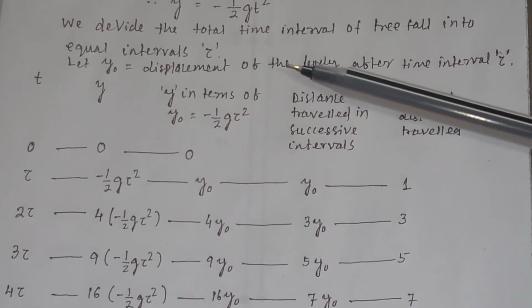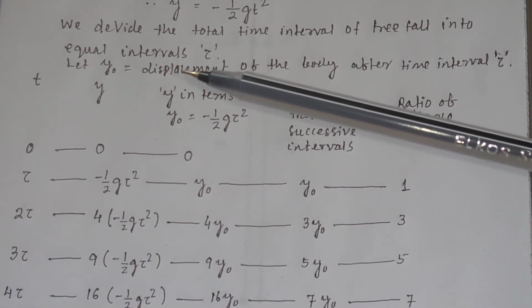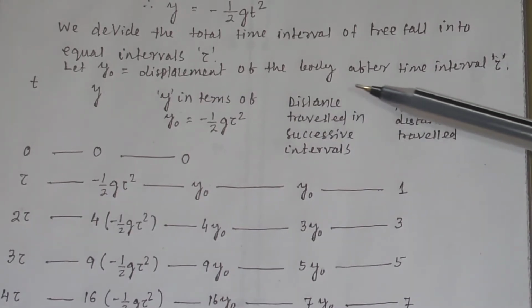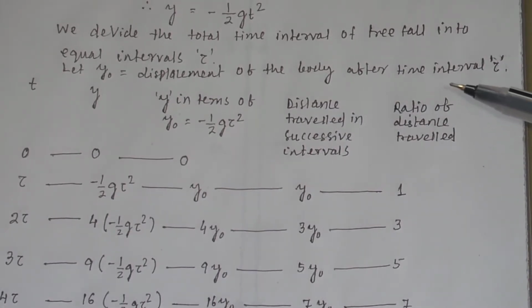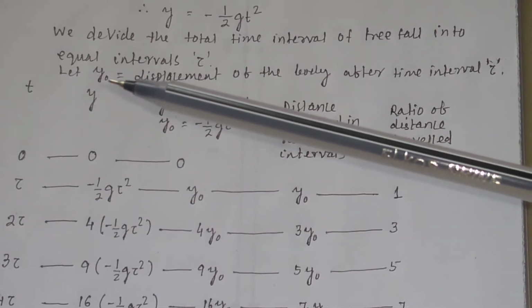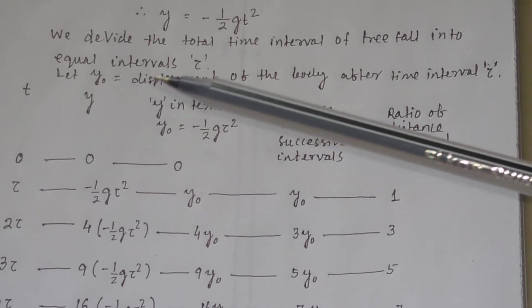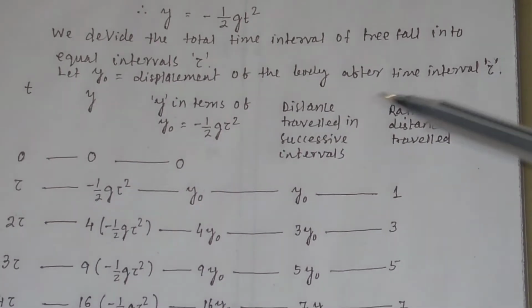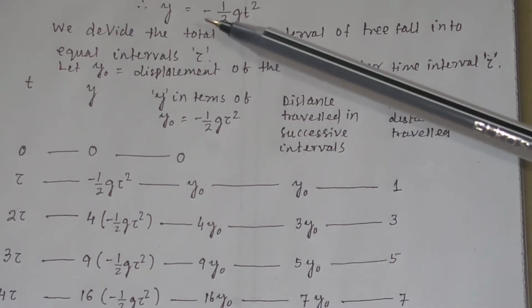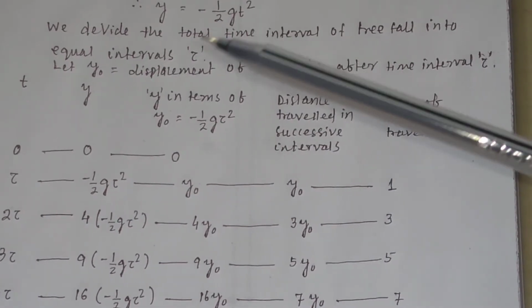We take y0 as the displacement of the body after time interval tau. Suppose the body travels a displacement y0 after time tau, and we know the relation y equal to minus half g t square.